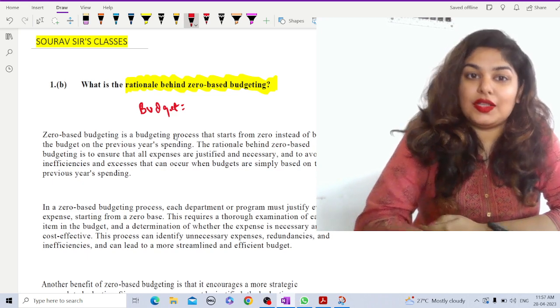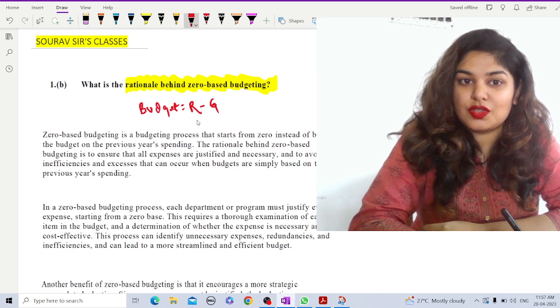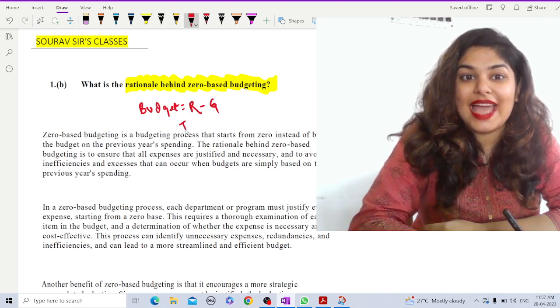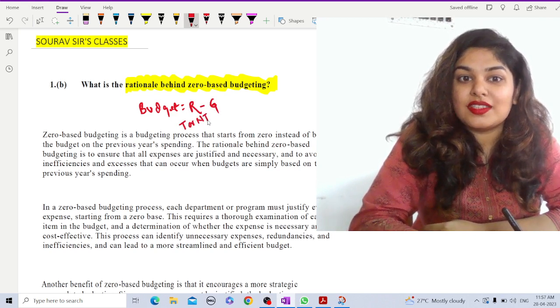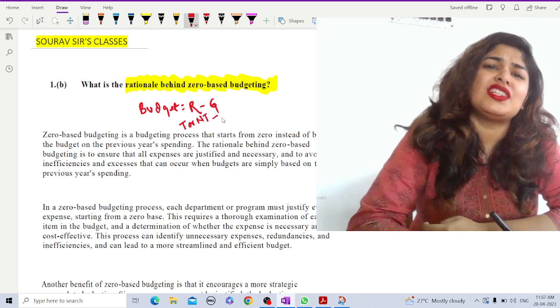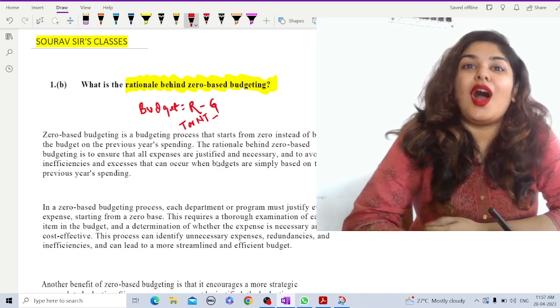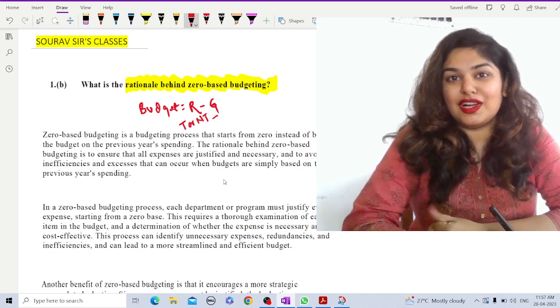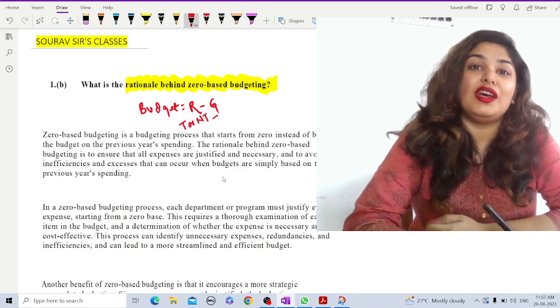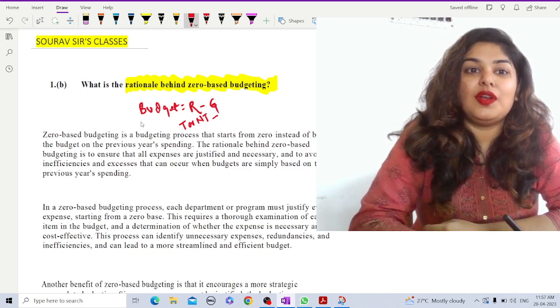So that is the budget. That is government's revenue minus government's expenditure. If I talk about revenue, it can be taxes or non-tax revenues, and all the expenditures in terms of transfer payments, pensions, etc., wherever the government is actually making the expenditures. So how much is the total revenue earned by the government, and in how many different sectors the expenditures are to be made, is what budget is.